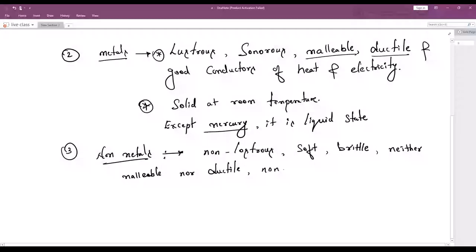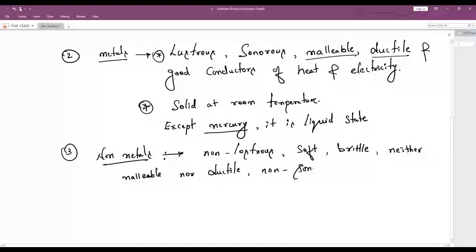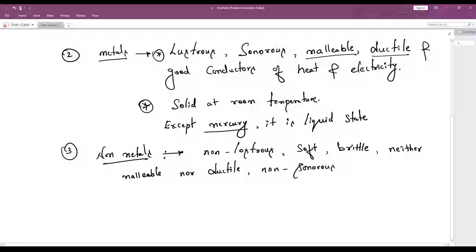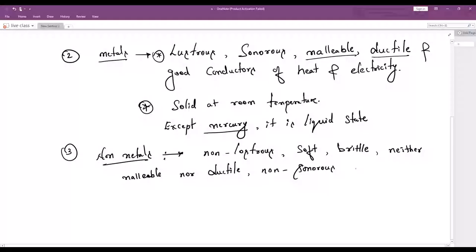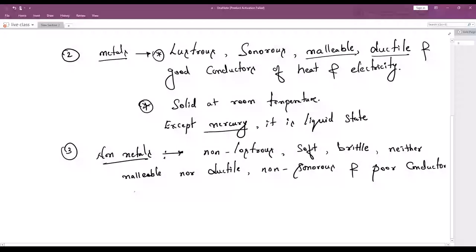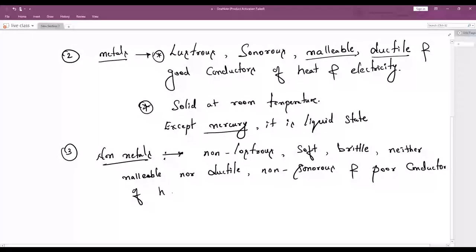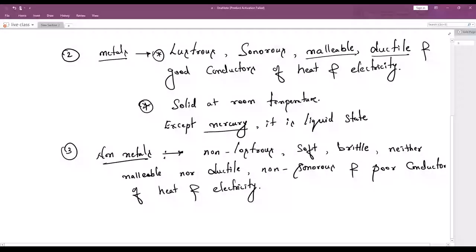They are non-sonorous and they are poor conductors of heat and electricity. From non-metals, they are non-shining, non-lustrous, soft. I hope you know the meaning of soft. They are brittle. Brittle means as soon as you drop it, it will break.